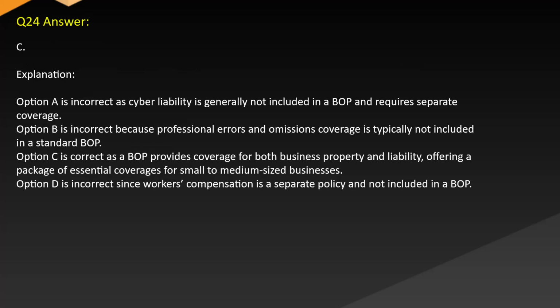Answer C. Explanation. Option A is incorrect as cyber liability is generally not included in a BOP and requires separate coverage. Option B is incorrect because professional errors and omissions coverage is typically not included in a standard BOP. Option C is correct as a BOP provides coverage for both business property and liability, offering a package of essential coverages for small to medium-sized businesses. Option D is incorrect since workers' compensation is a separate policy and not included in a BOP.